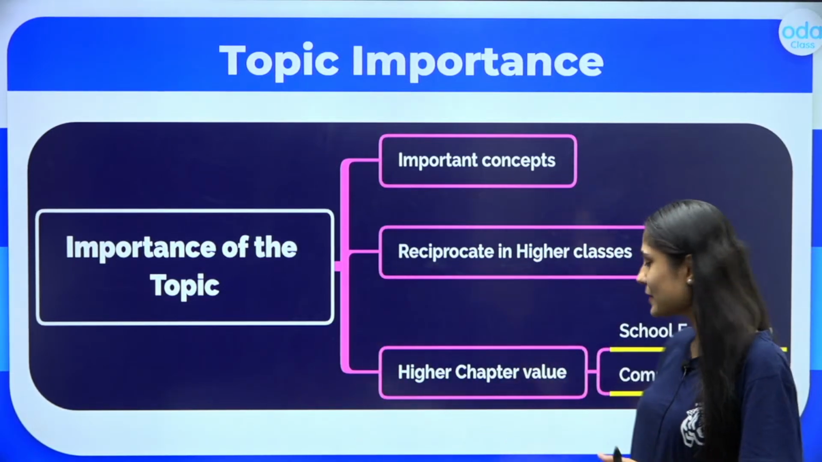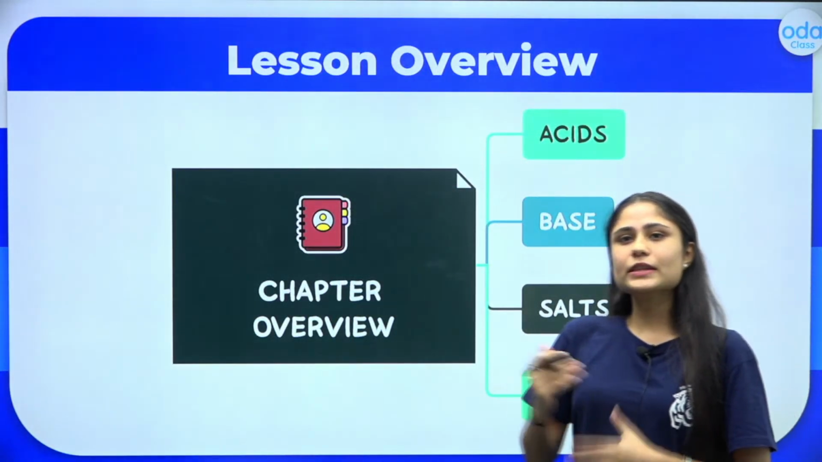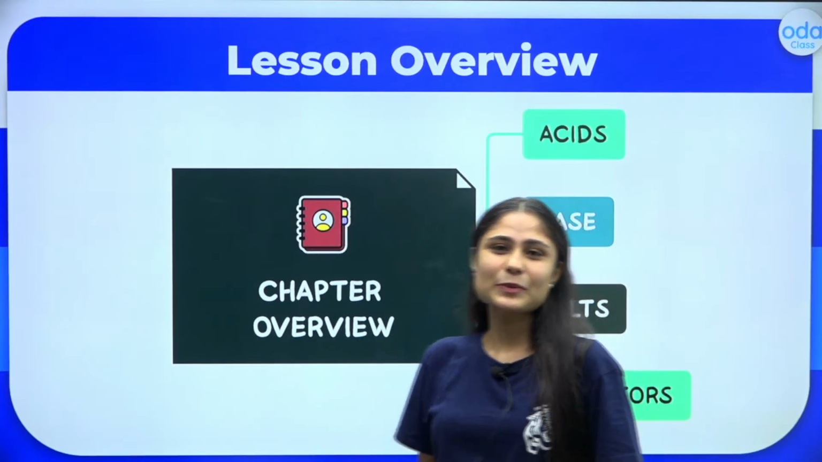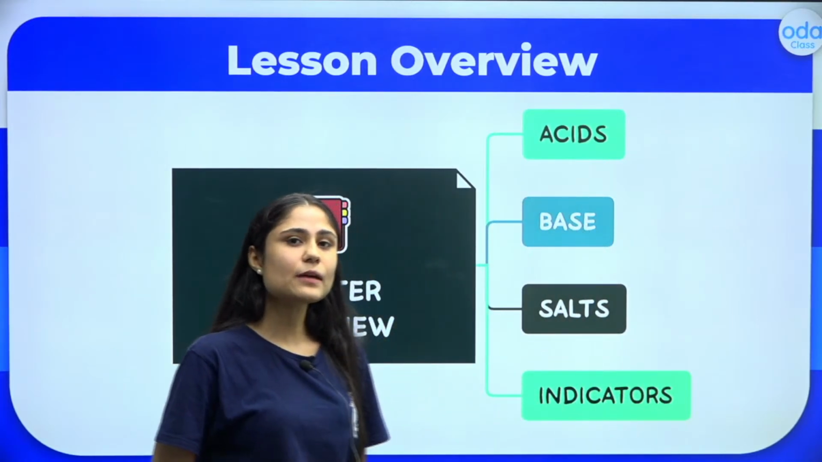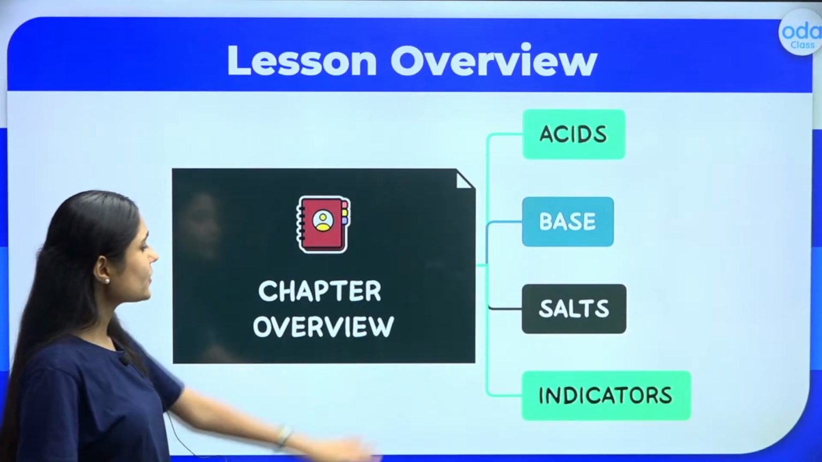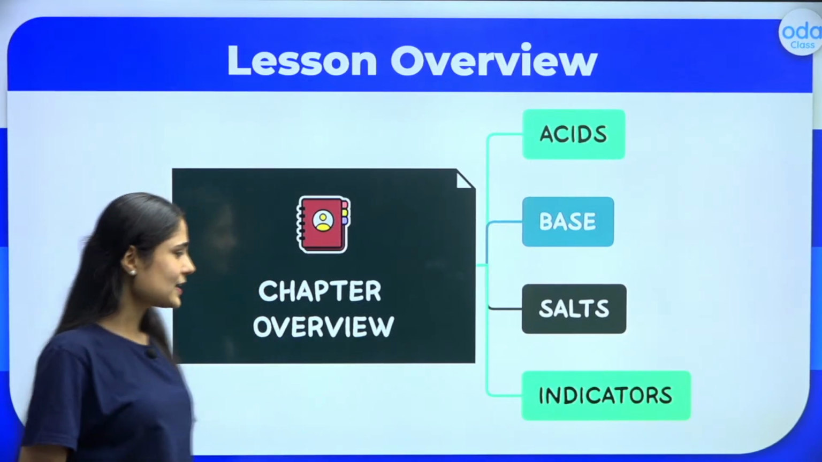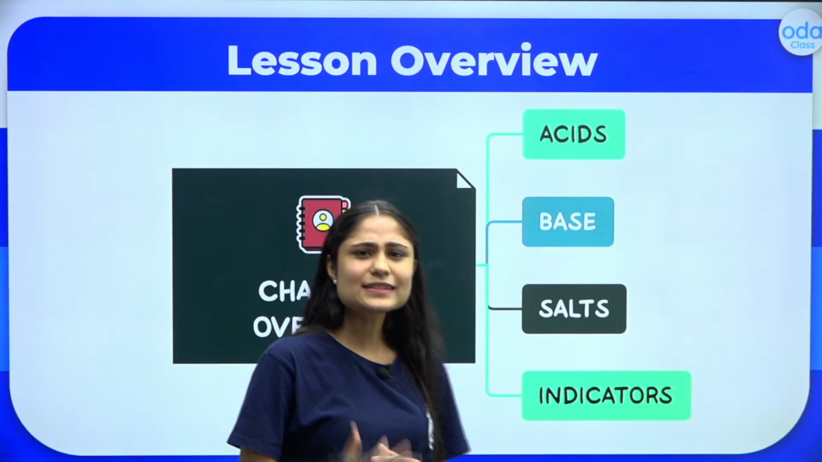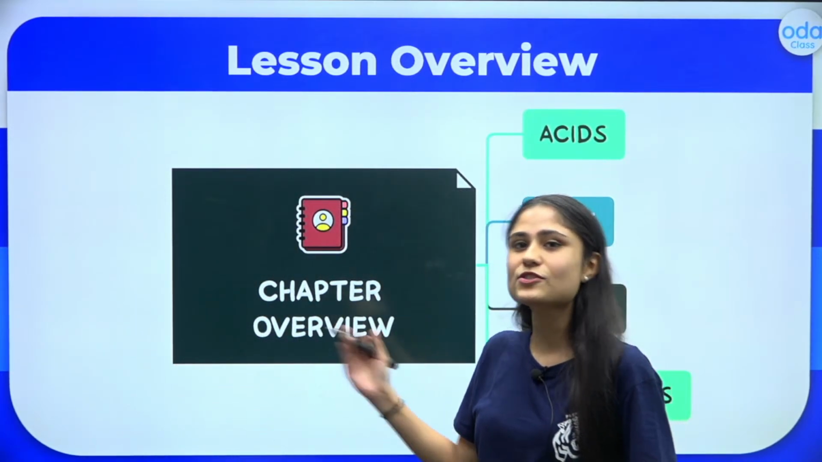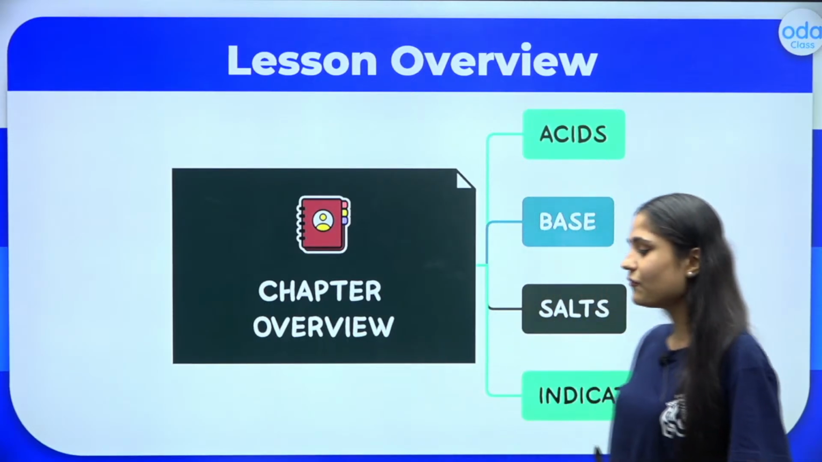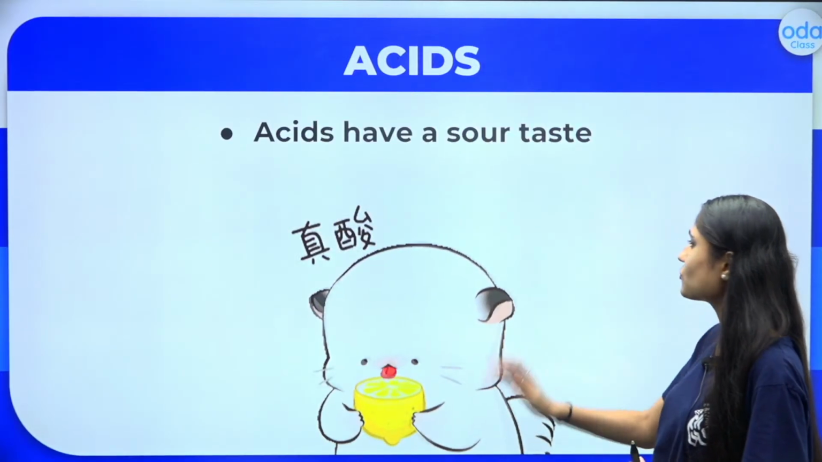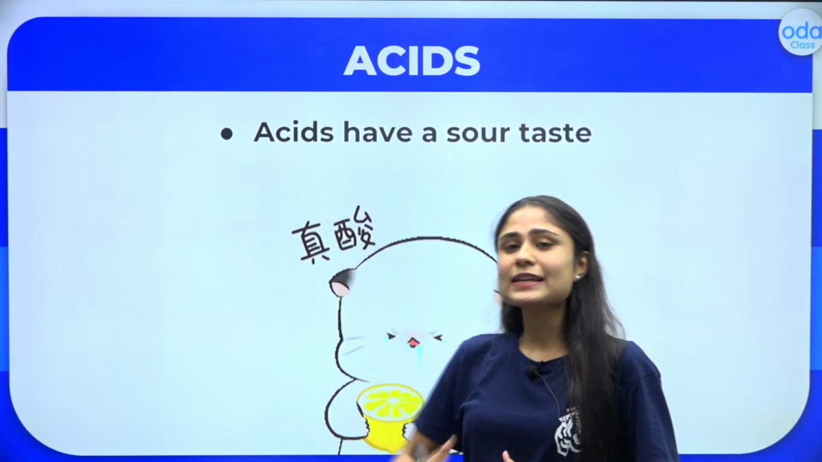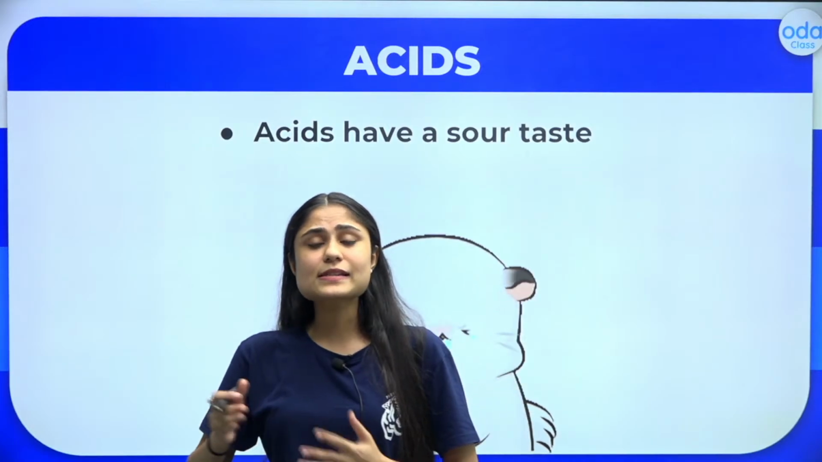Now, my dear champions, let us have a look at what all things we will be covering in this chapter. As the name suggests, we will be learning about acids, bases, salts and also indicators. Let us have a look at all of these topics one by one. So the first question that comes to your mind is, how do we categorize these things as acids, bases and salts?